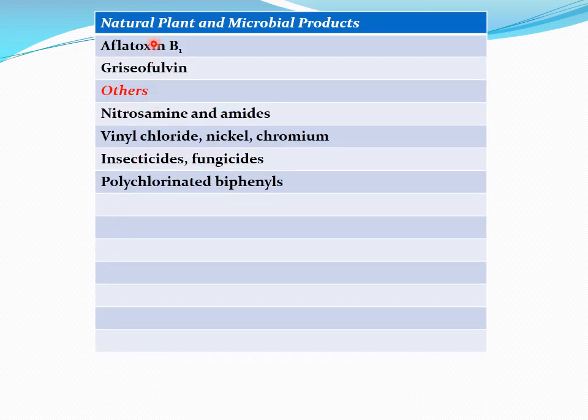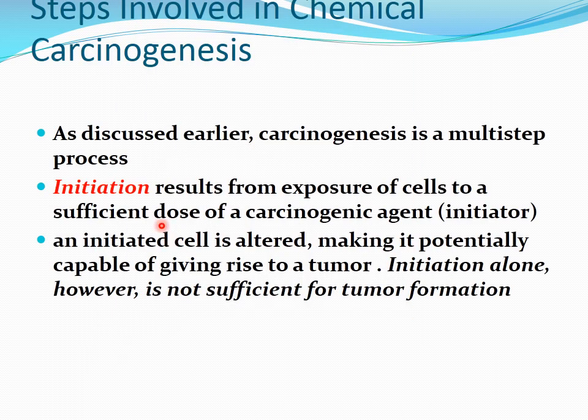naphthylamine, beta-naphthylamine, benzidine. The natural plant and microbial products that include the carcinogenic agents include aflatoxin B1, then griseofulvin, and the others include nitrosamine and amides, vinyl chloride, nickel, chromium, insecticides, fungicides, then polychlorinated biphenyls.